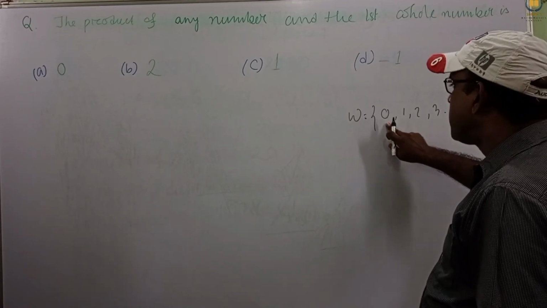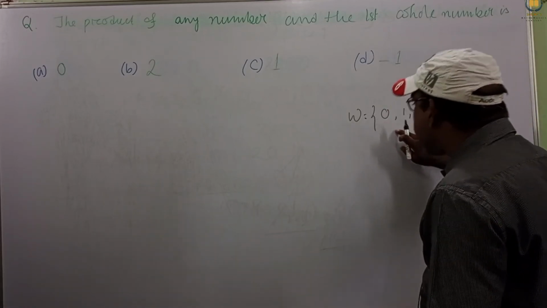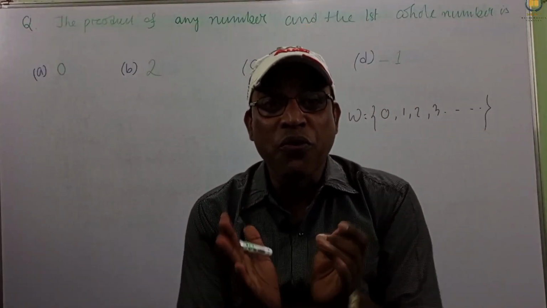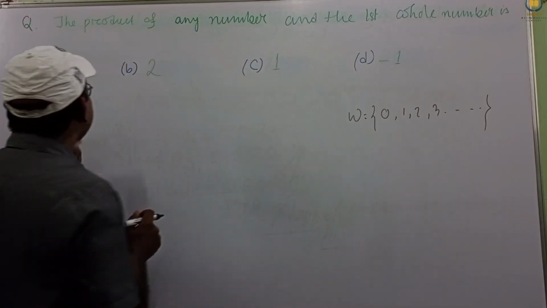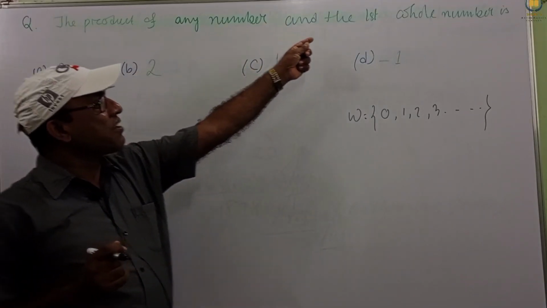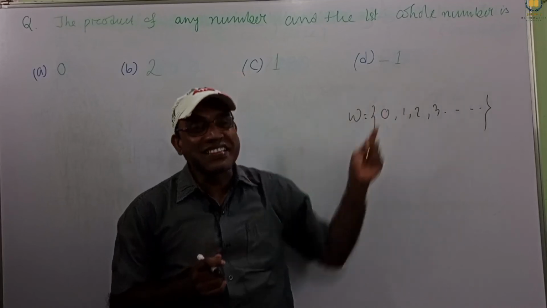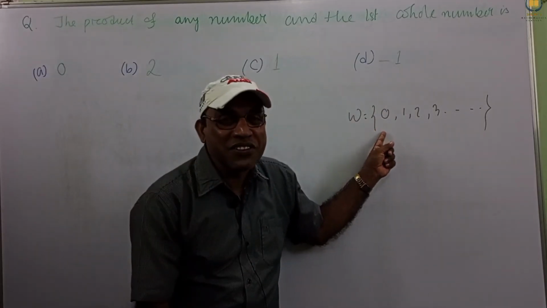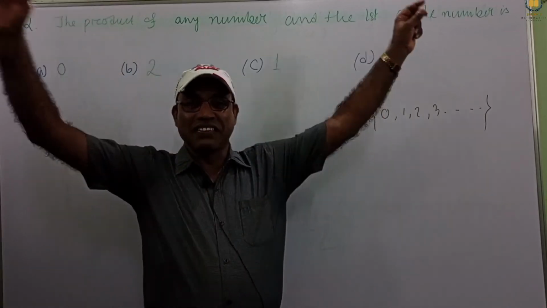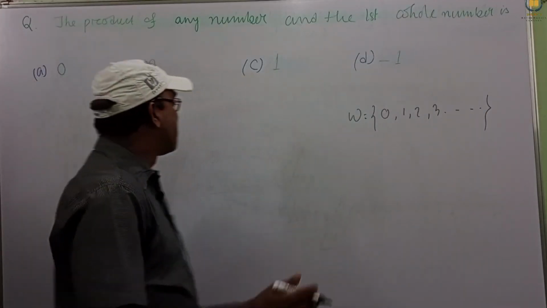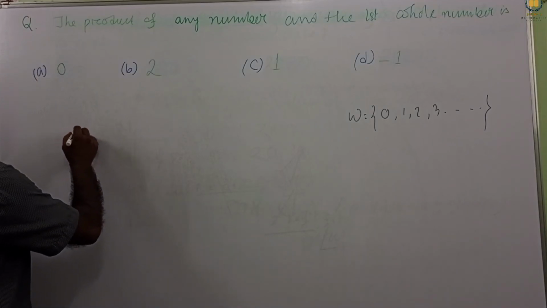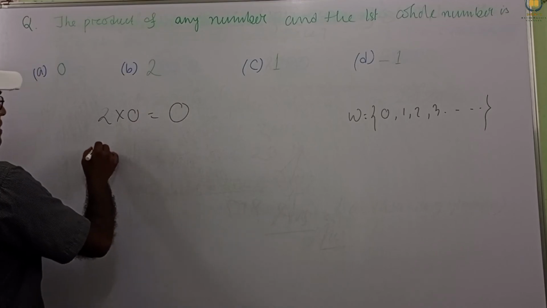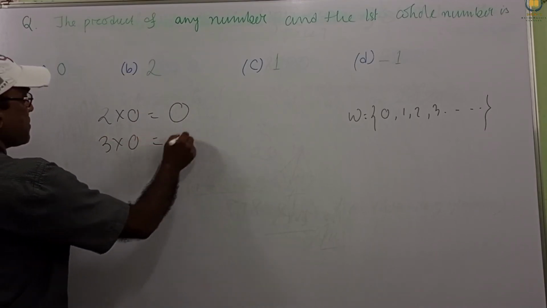The first whole number is 0. If we multiply any number with 0, then the answer is 0. So the product of any number and the first whole number, which is 0, is 0. Suppose 2 into 0 equals 0, 3 into 0 equals 0.